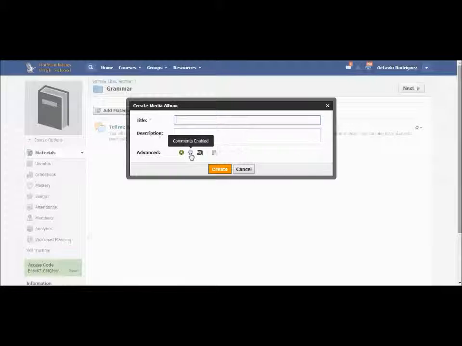Again, for some of the other options that are on there, all you have to do is just click on them, and they will tell you what the feature will do for you. Again, this is just basic setting up a class and setting up some of the assignments that you might have within the class itself. We will go into further detail at a later class.